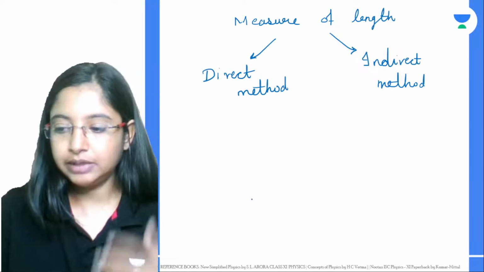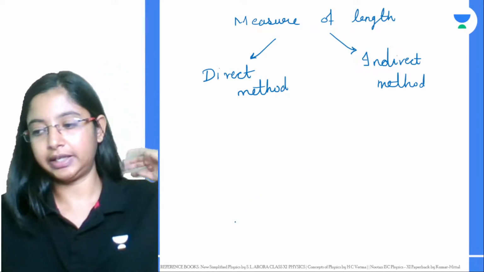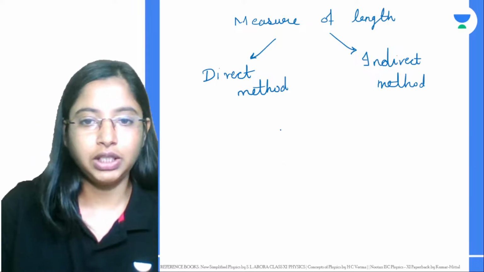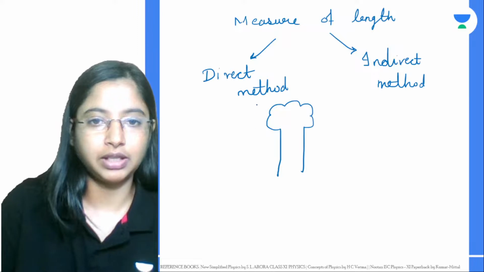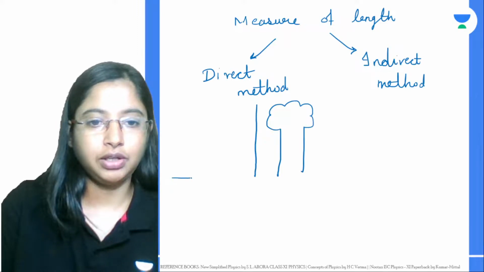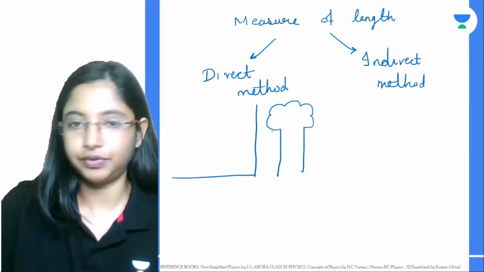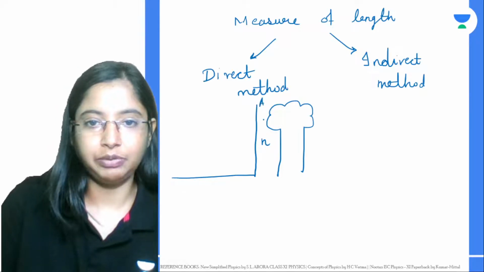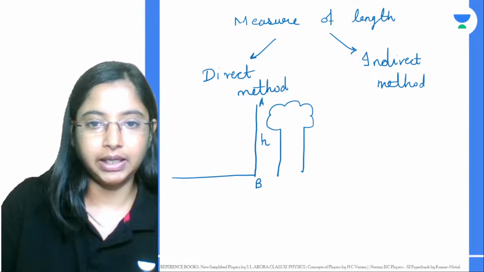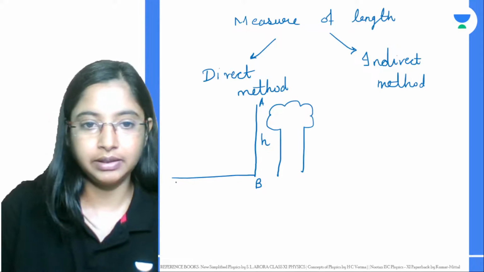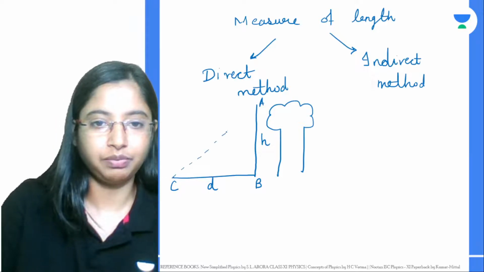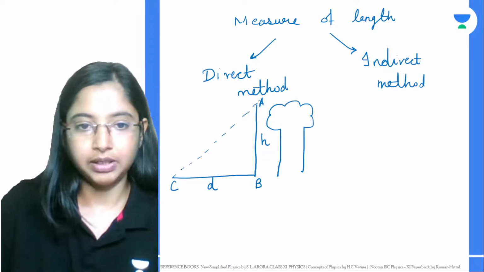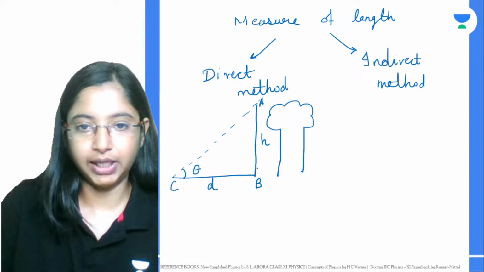Now, other than this, one more method of measuring is, for example, if there is a tree, and you want to measure the height of this tree. Let's say you're standing at a distance, okay? Let's say the height of the tree is h, and let's name this side AB. You're standing at a distance D from here. If you want to measure this height h, all you need to do is measure the angle theta over here, and you can actually get h.